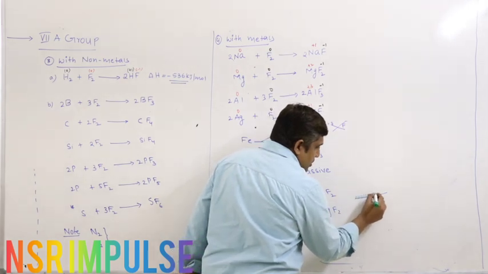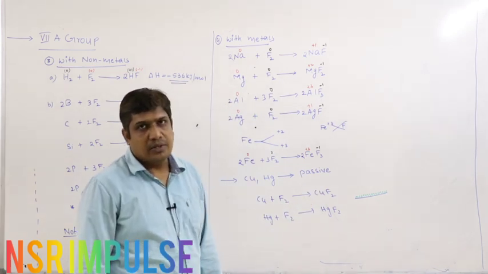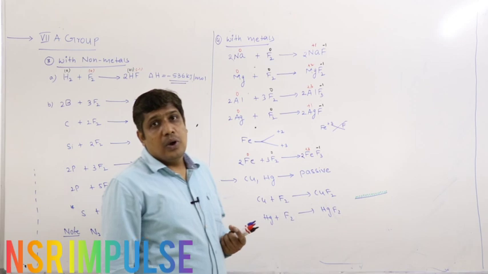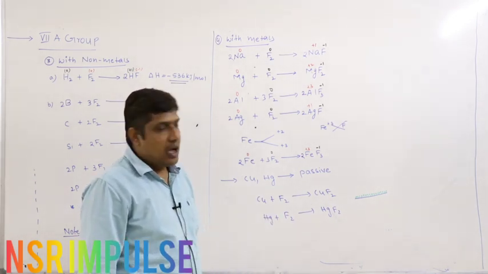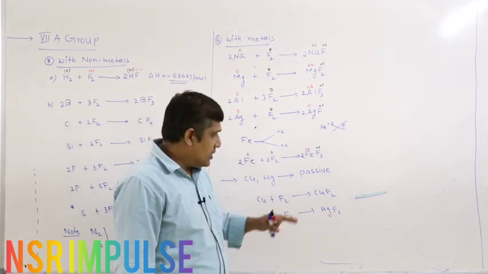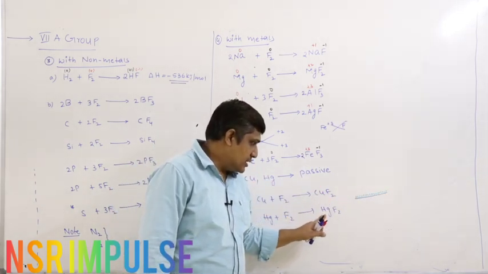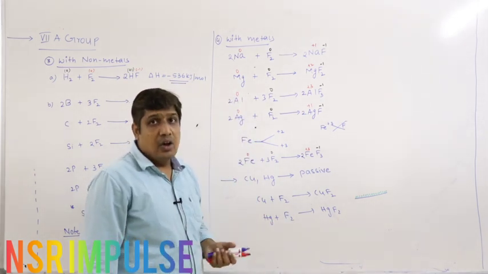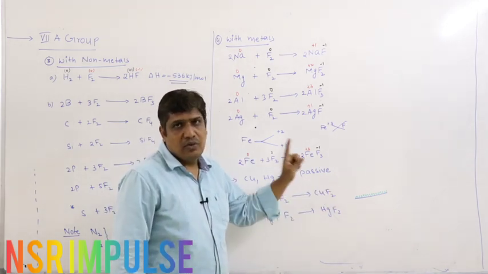A layer of CuF2 is formed. Now this layer acts as a protective layer. It prevents further reaction. Although you have copper, between copper and fluorine there is a protective layer of CuF2. Similarly, there is a protective layer of HgF2 on Hg, which prevents further reaction. So it becomes chemically passive towards fluorine.